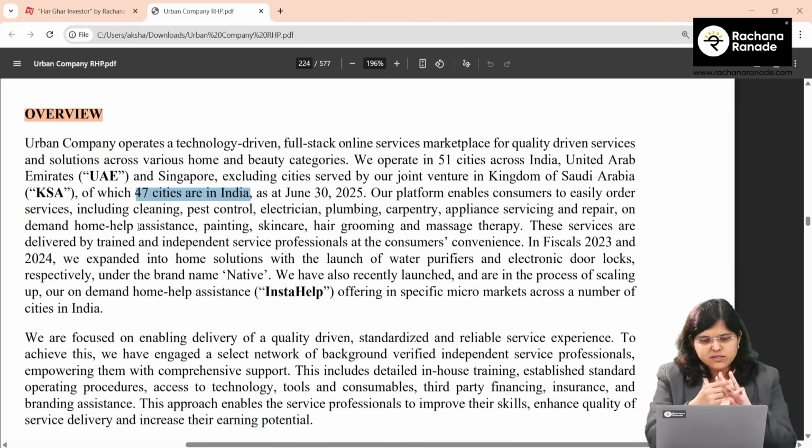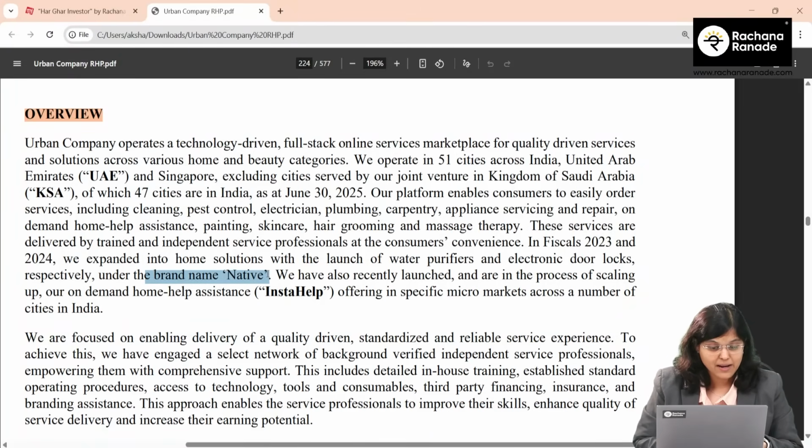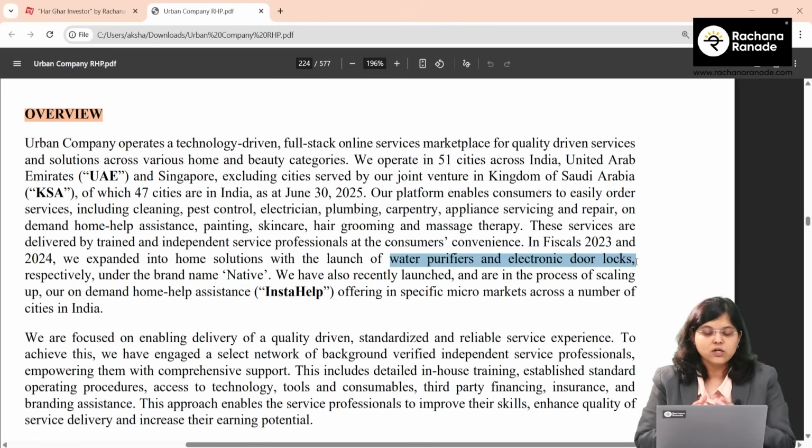Now what is the third business segment? They are saying we also operate under the brand name Native. Now what is sold under this brand name of Native? They said that we have expanded into home solutions with the launch of water purifier and electronic door locks. So this third segment is basically the sale of products like water purifiers and electronic door locks.